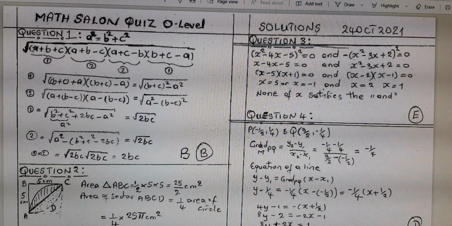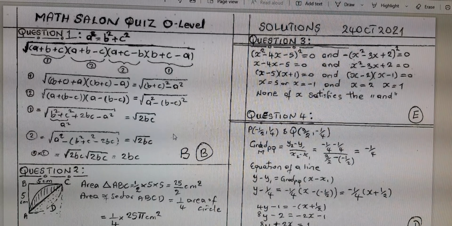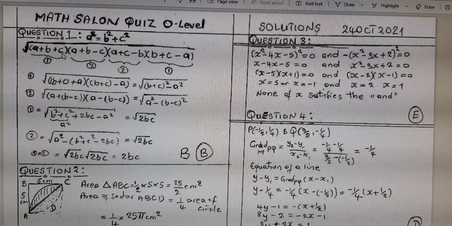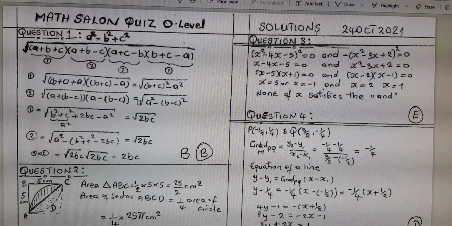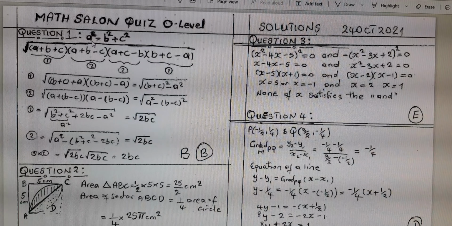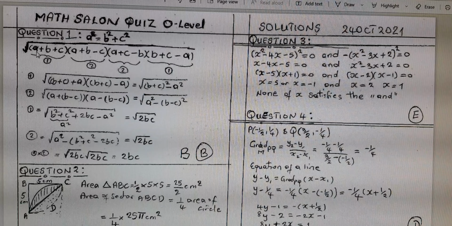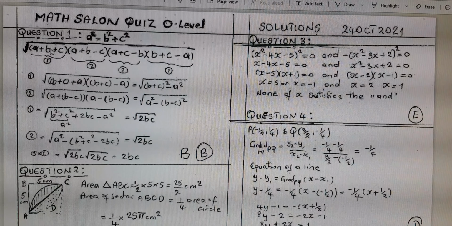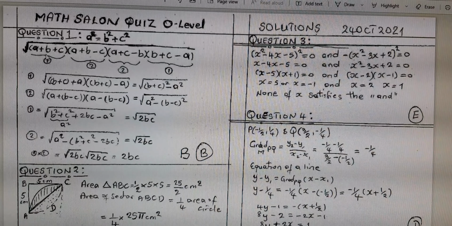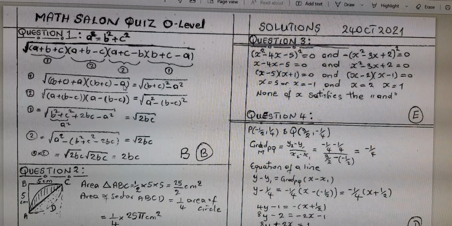So in order to do this, you had this expression that was given and you had to simplify it to one of the possible answers. So to do that, I have to look at those factors and try to recognize the ones that for me can look like a difference of two squares. Consider you are also told that a squared is equal to b squared plus c squared. So if I take a plus b plus c and the last one b plus c minus a, then I can actually write the first one as b plus c plus a and b plus c minus a, and the two can be together as the one you see here.